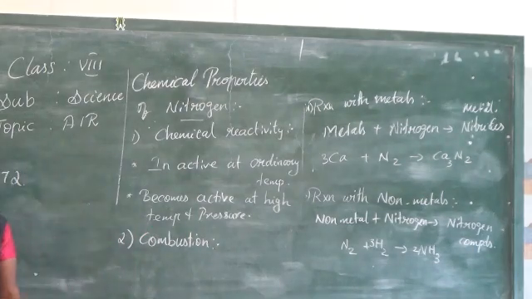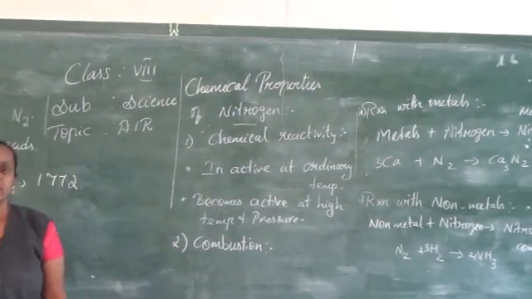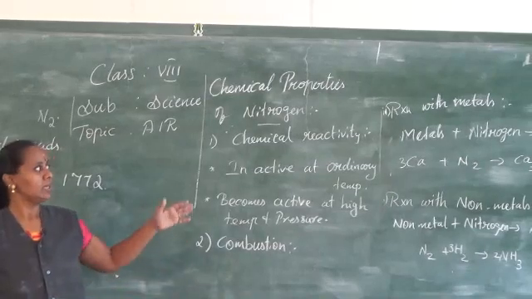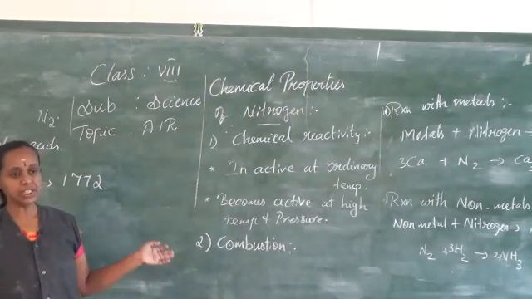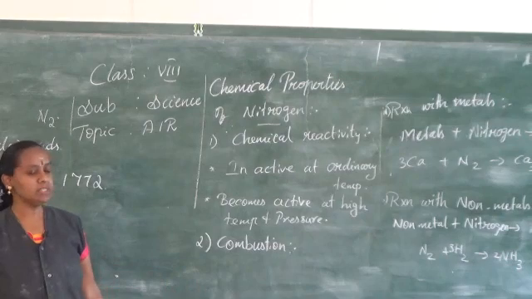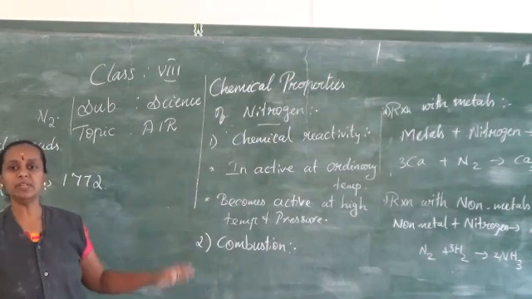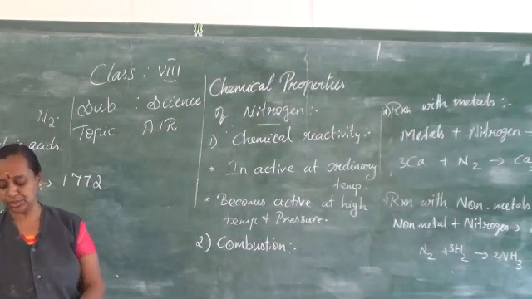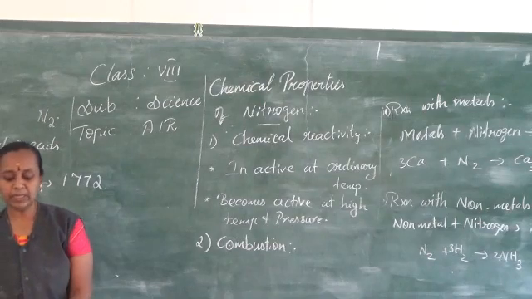So reaction with metals and reaction with non-metals. When it reacts with metals, it forms metal nitrides. When it reacts with the non-metals, it forms nitrogen compounds. Both will happen in the presence of high temperature. So that's all about the chemical reactions.